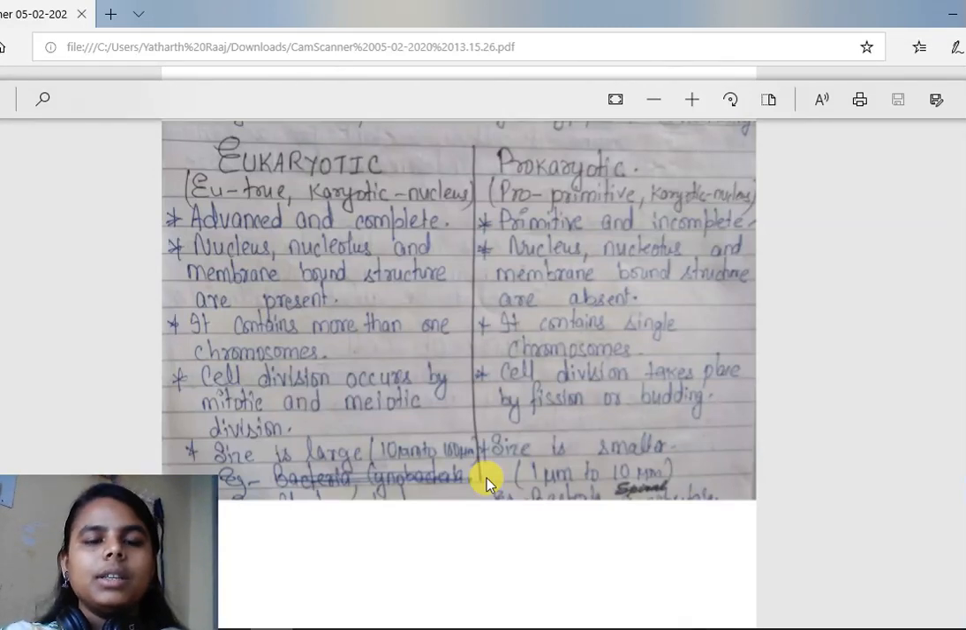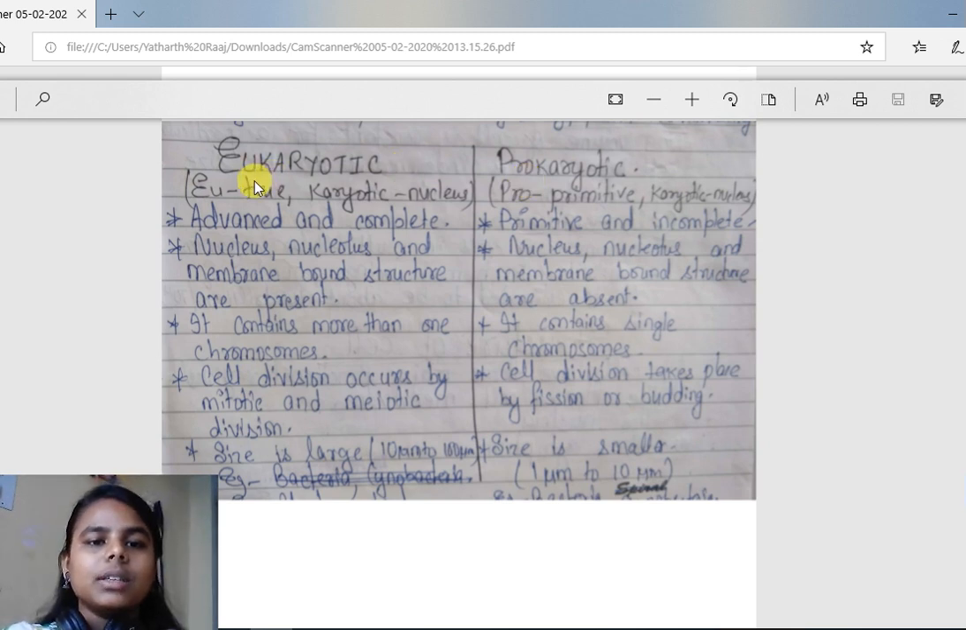Today we are going to read about eukaryotic and prokaryotic cells. So there are two types of cells depending on which one has a nucleus and which one lacks a nucleus. So eukaryotic cells are the cells which contain a nucleus and prokaryotic cells are the cells which lack a nucleus.